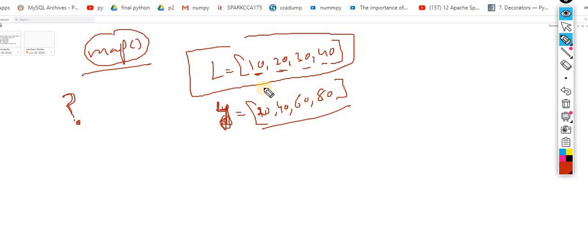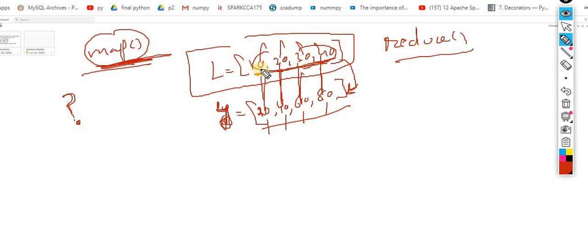Listen carefully: when the number of items is exactly the same in the output. What I am doing here is processing each and every element, doing the calculation over each and every element, and getting the same number back. How many items are there? 1, 2, 3, 4. How many do I get after performing the calculation? 1, 2, 3, 4. In this scenario, we are supposed to use the map function. So that is the usage of map. Next, the usage of reduce.